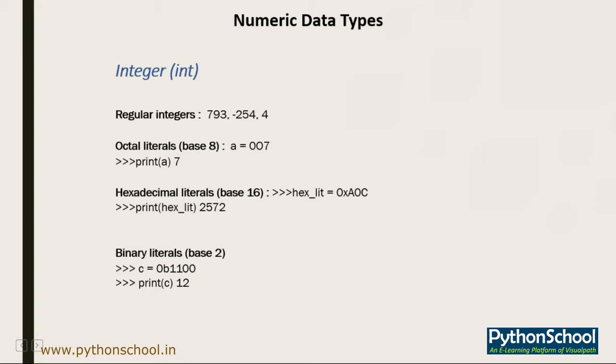So talking about integer, that is int. Integers are whole numbers without a decimal point. They can be positive or negative as long as they don't contain a decimal point, which would make the number a floating number, a distinct numeric type. Integers have unlimited size in Python 3.